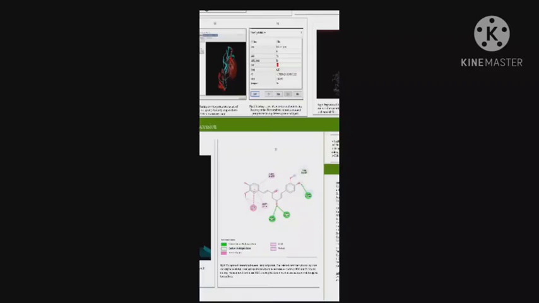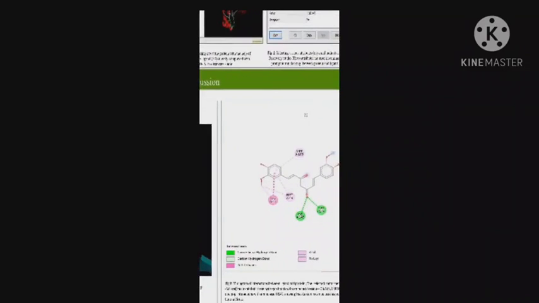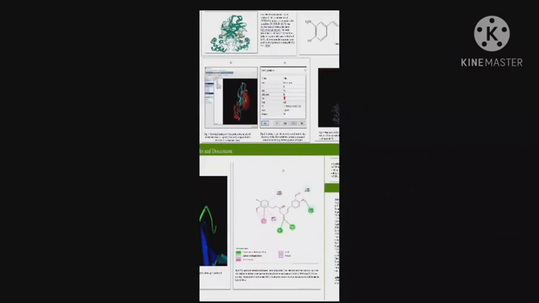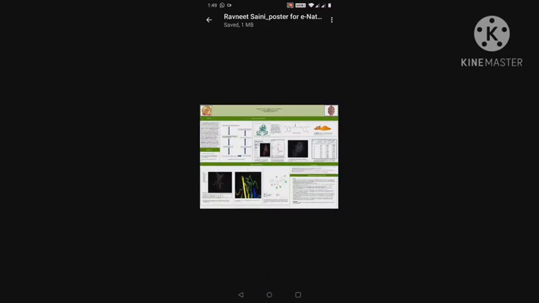These hydrogen bonds were with the amino acids glutamine 166, serine 144, and cysteine 145, and this pink one is a pi-pi interaction with the amino acid HIS41. The results clearly reveal that my ligand curcumin successfully binds with the protein. Moreover, the results reveal that the use of natural products like curcumin can lead to rapid discovery of drug leads with clinical potential in response to new infectious diseases.